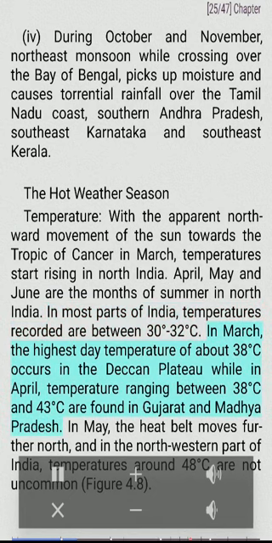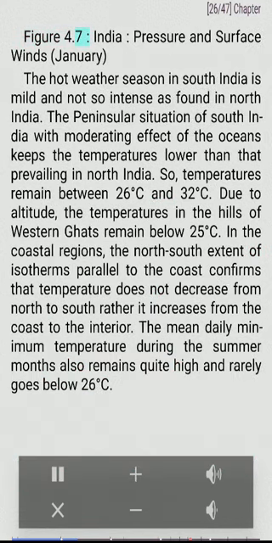In March, the highest day temperature of about 38 degrees Celsius occurs in the Deccan Plateau, while in April, temperatures ranging between 38 degrees Celsius and 43 degrees Celsius are found in Gujarat and Madhya Pradesh. In May, the heat belt moves further north, and in the northwestern part of India, temperatures around 48 degrees Celsius are not uncommon. Figure 4.8. Figure 4.7. India. Pressure and surface winds January.